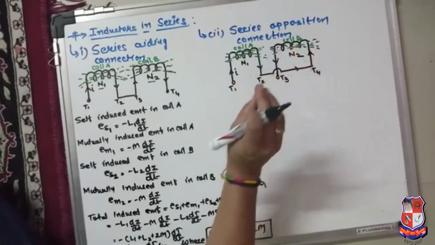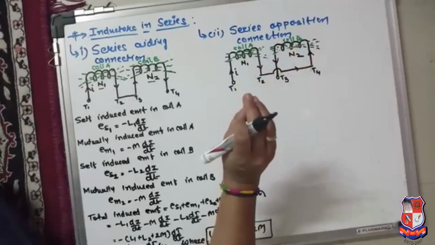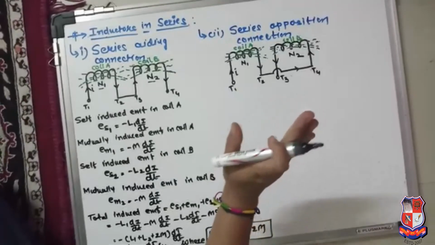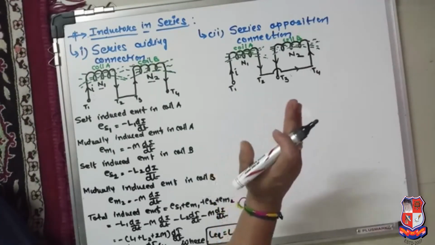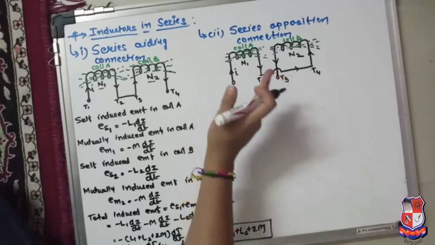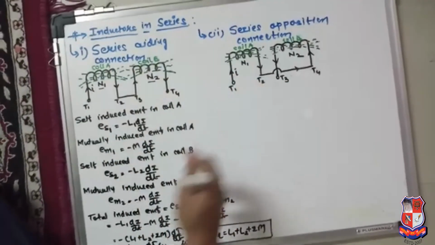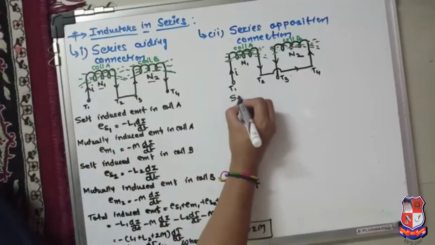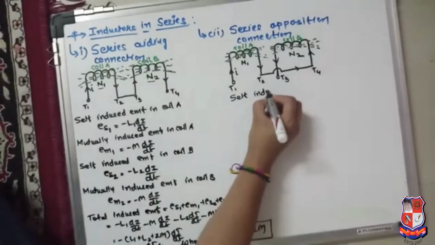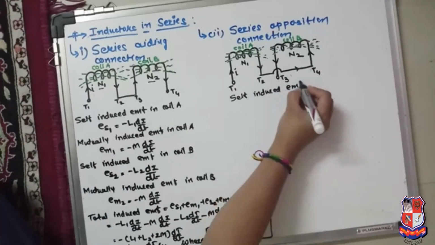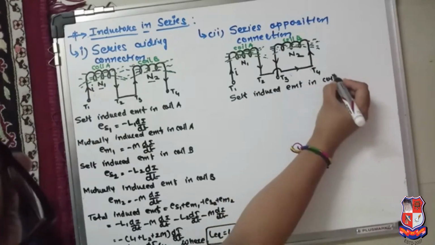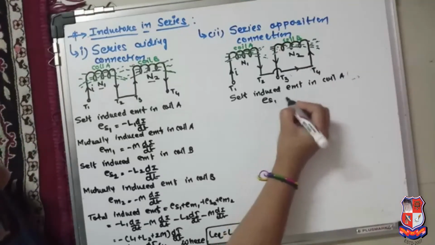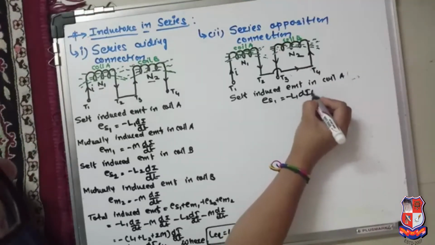So the only difference is that the directions of the self-induced EMF and mutually induced EMF are different. The direction of the mutually induced EMF is opposite to the direction of the self-induced EMF, meaning there is a plus sign here instead of the minus sign. So the self-induced EMF in coil 1, coil A, ES1, is equal to minus L1 di by dt.